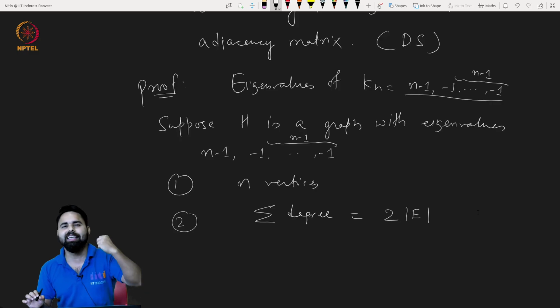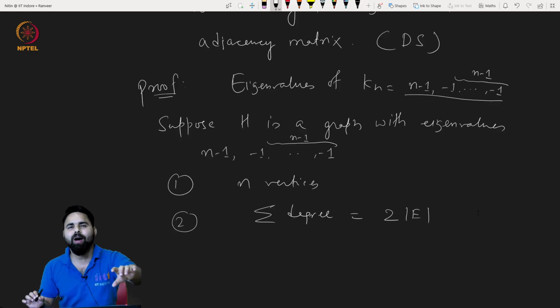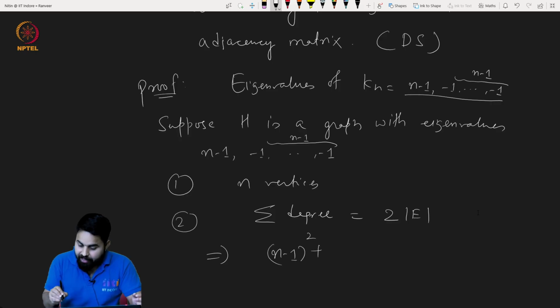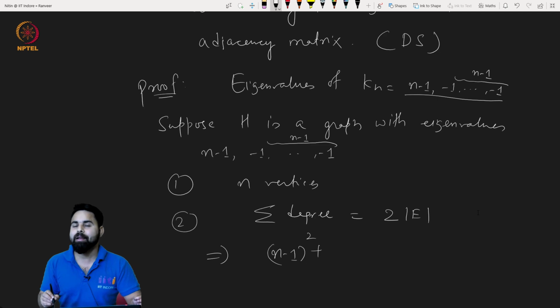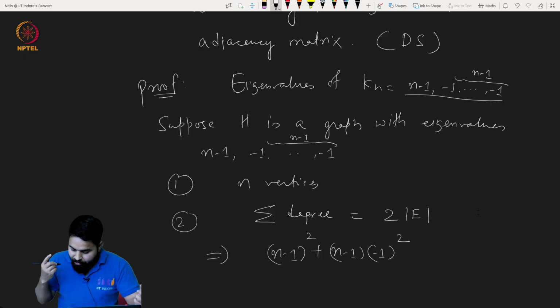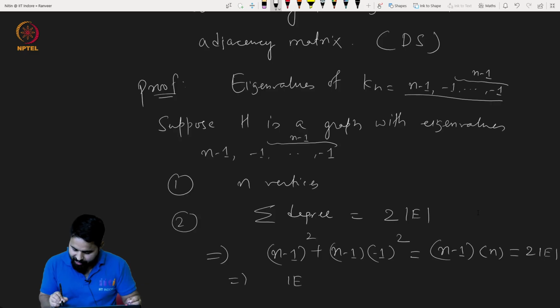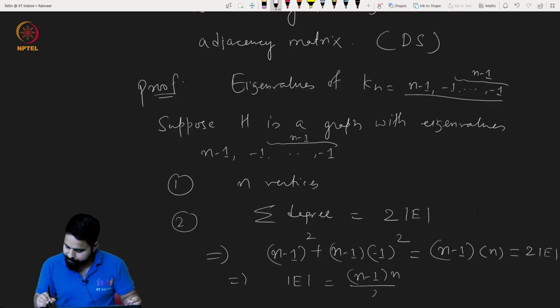This we have already seen. We square the eigenvalues and take the sum, so it is the sum of squares. The squares are n minus 1 squared, plus the squares of minus 1, and there are n minus 1 of those. I can take n minus 1 common, and what remains is n. This is twice the number of edges. That implies the number of edges is n minus 1 times n divided by 2.